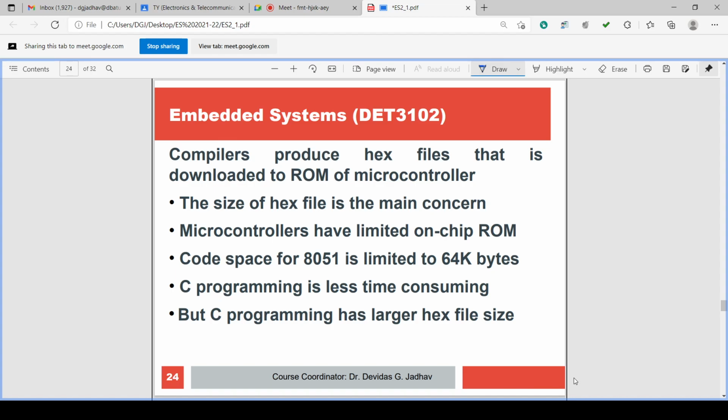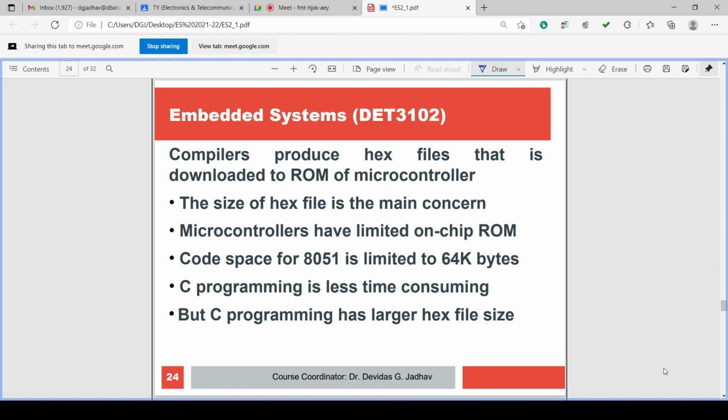Okay, compilers produce the hex file. So whenever we compile the program, compilation means what? Compiler means what? Again, we'll revisit the same concept. We have discussed this. What is a compiler? There is a microcontroller which works on machine language. There is a microprocessor which works on machine level language. Machine level language is the language of ones and zeros. So the microprocessor and microcontroller understand ones and zeros.